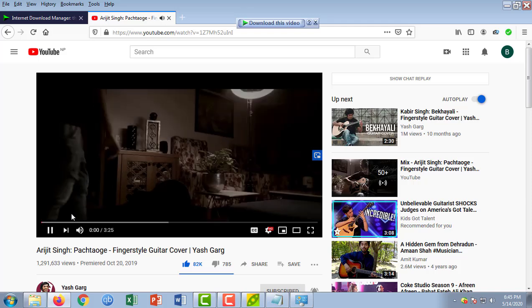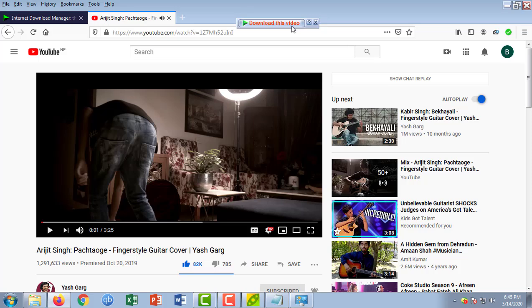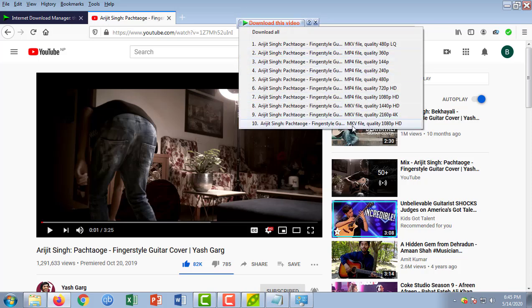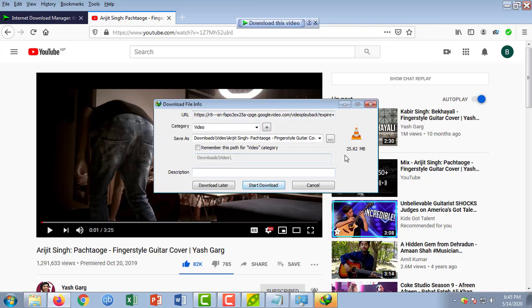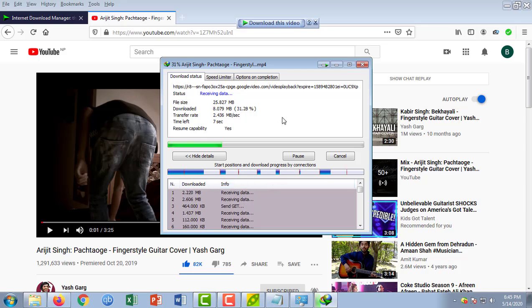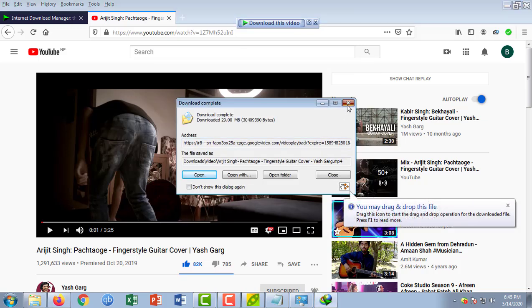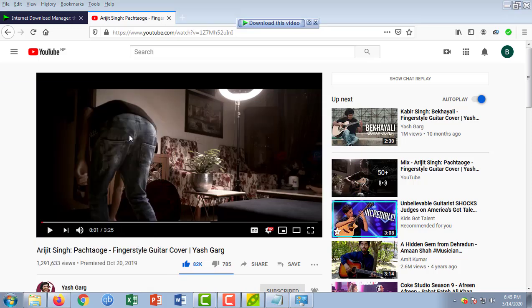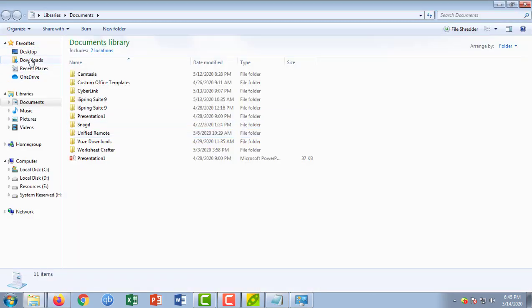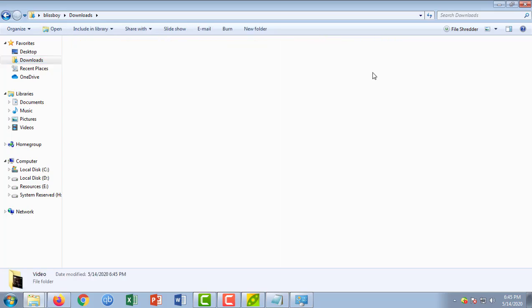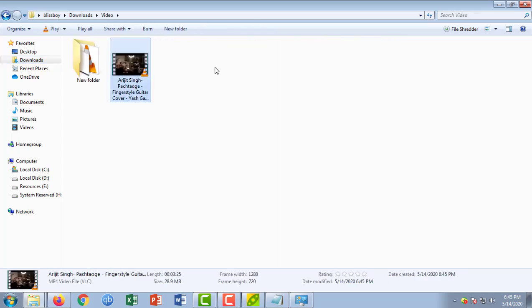Now for an example, I am playing this video in full HD. When I play it, you can see here the options, 1080p, 720, MP4. So I can download it, MP4. Look, 25 MB, start download. Now it is downloading. So it has resume capability also. You can pause and later on you can resume also. Now it is downloaded, and generally it is downloaded in the Downloads, yes, in this folder, in the video. So it is now downloaded.